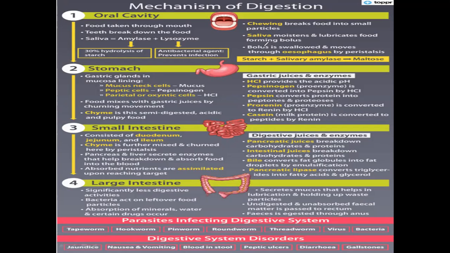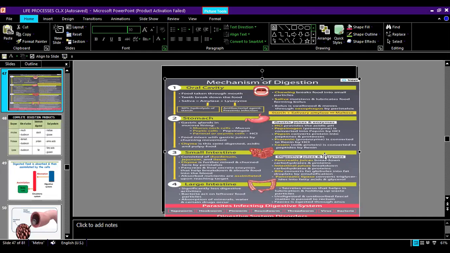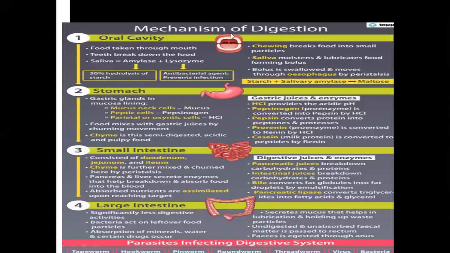So what is written here? Food is taken through the mouth. See, the mechanism of digestion. Whatever you have learned till now is summarized in this.